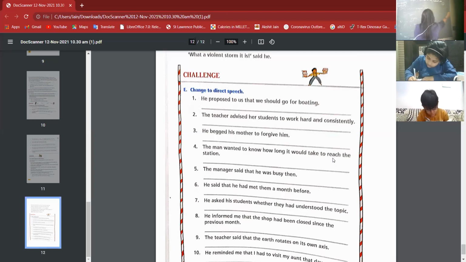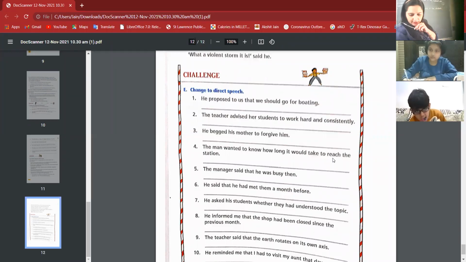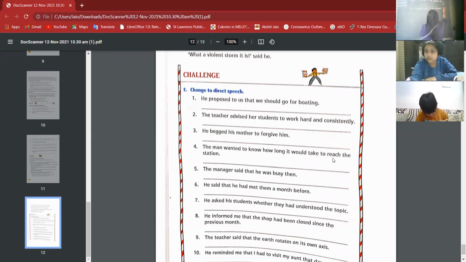Work hard and consistently will come in inverted commas. The teacher told her students, said to her students, the teacher said to her students. And we can also use the verb encouraged here. You will not use encourage. The teacher said to her students, work hard and consistently. When you are changing into indirect speech, here you are making a direct speech. Okay? Work hard and consistently.